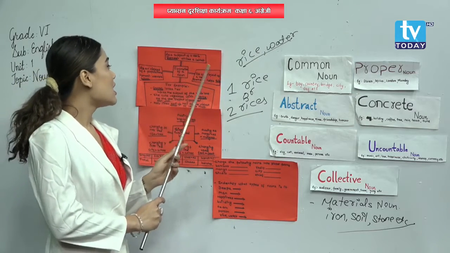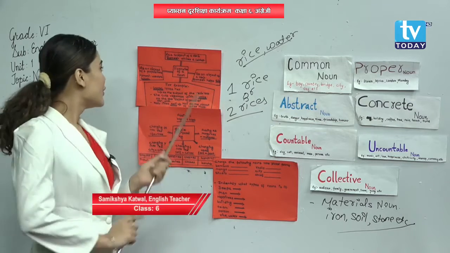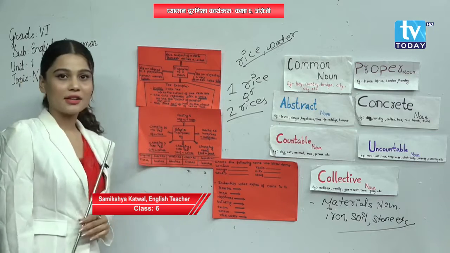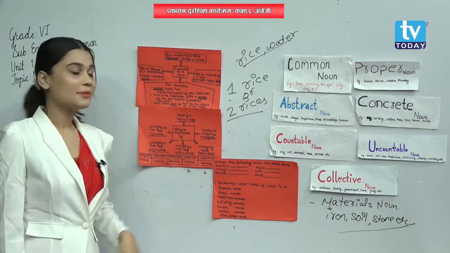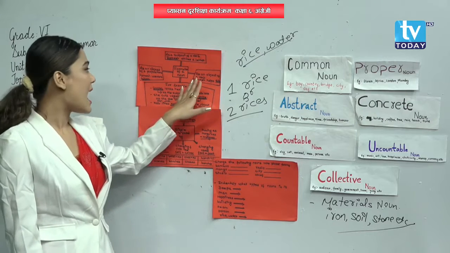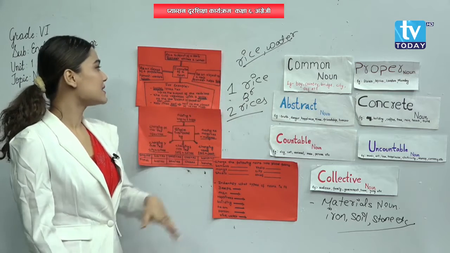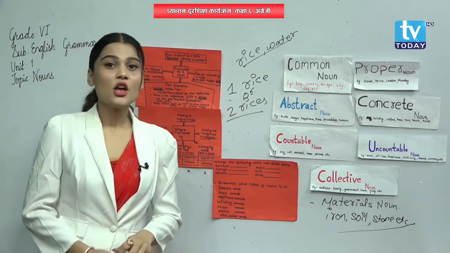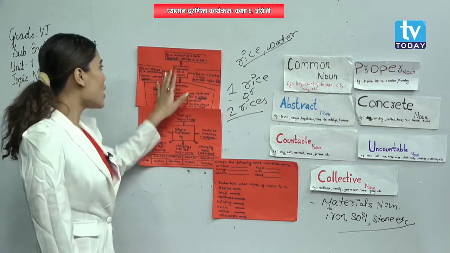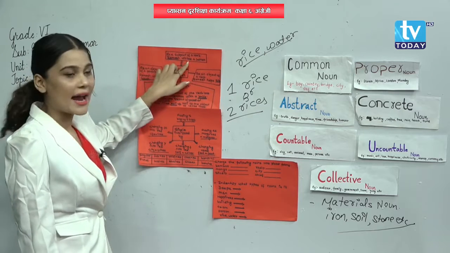Like, for example, you can look over here. Ramesh writes a letter. Ramesh is a subject over here. Yes or no? Yes. And next one, as an object of a preposition. Ramesh went to school. That means school is the object of a preposition over here. Yes or no? Yes. And another one, as an object of a verb. That means Ramesh helps Sita. That means Sita is an object of a verb. So you can look here. Ramesh writes a letter.